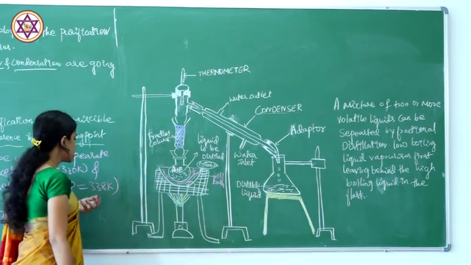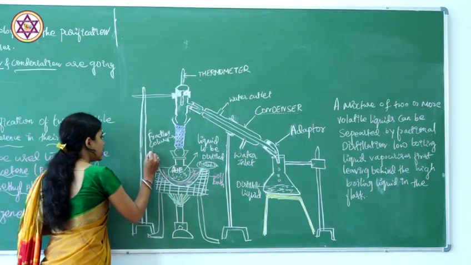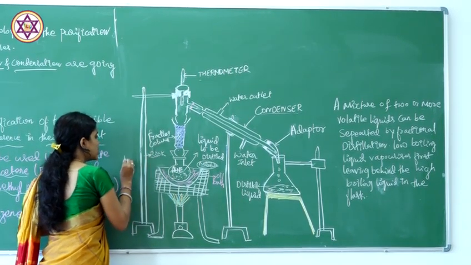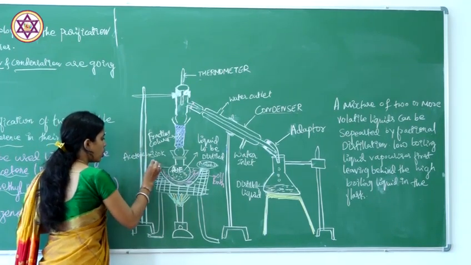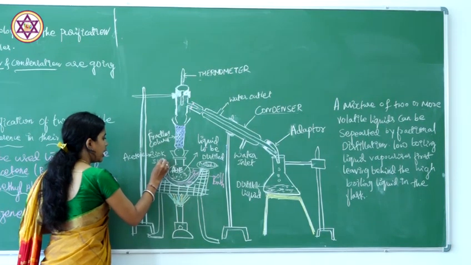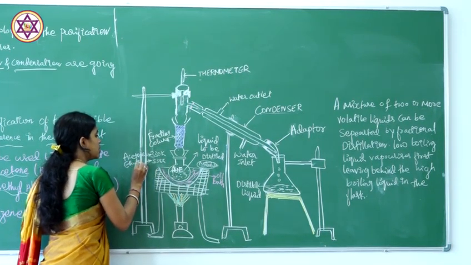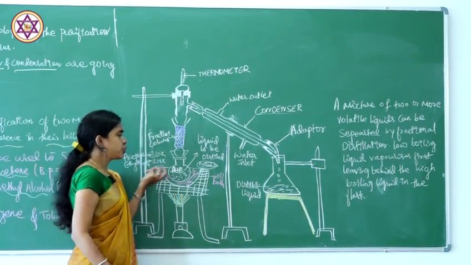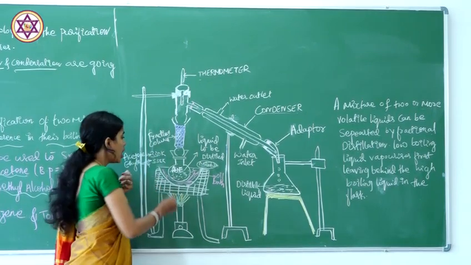Acetone has a boiling point of 330 Kelvin, and ethyl alcohol is 338 Kelvin. When heated, which one will vaporize first? Acetone, right?